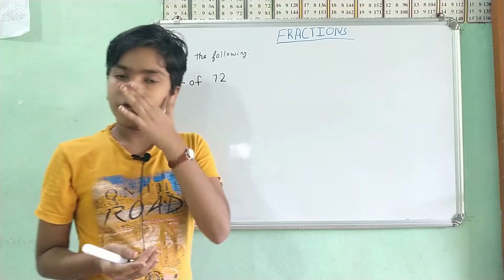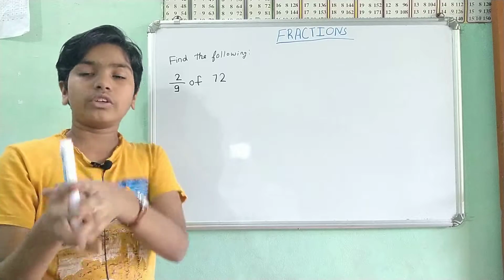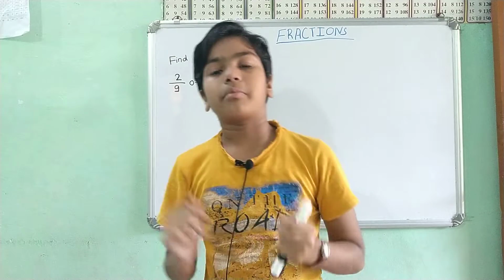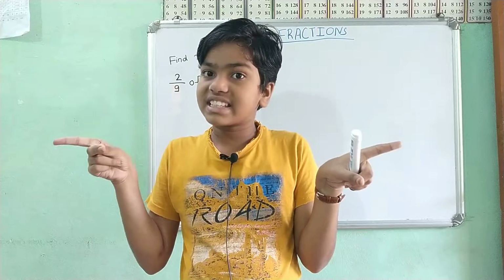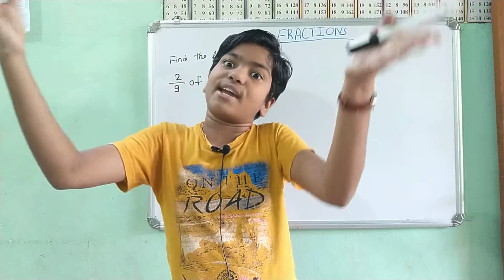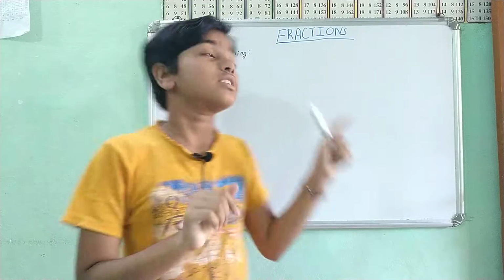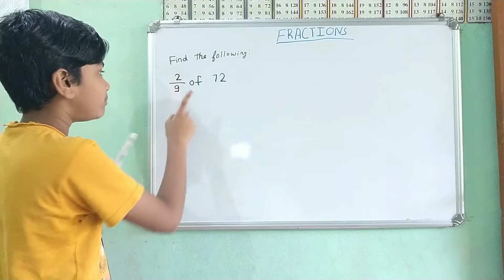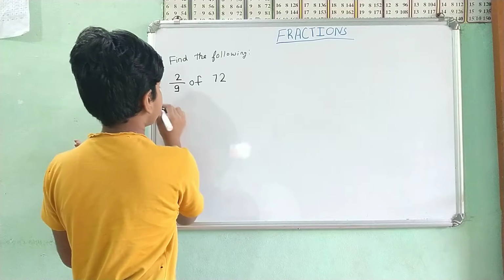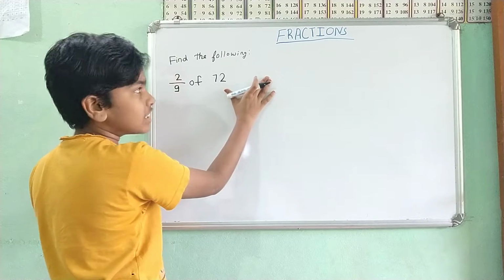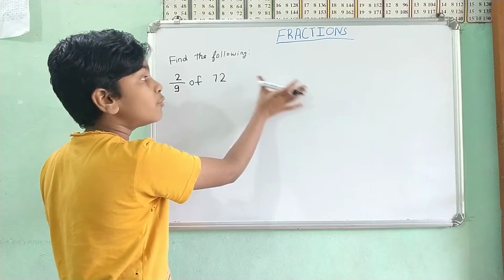Whenever an 'of' question comes with a fraction and a whole number, there is nothing to be scared of, even if the numbers look big. What you have to do is directly divide by this 9. The answer should come as a whole number.